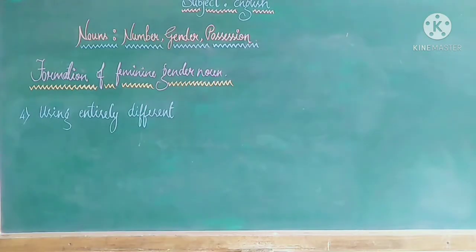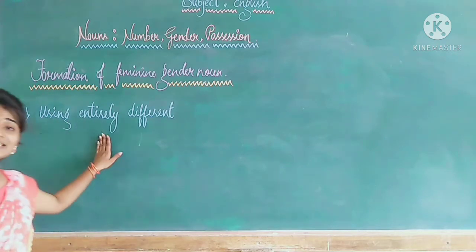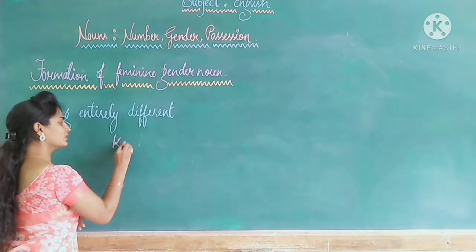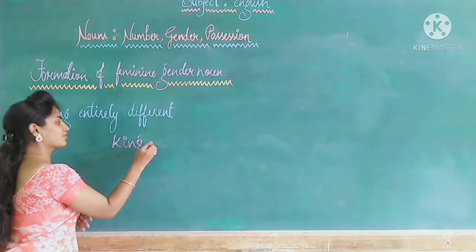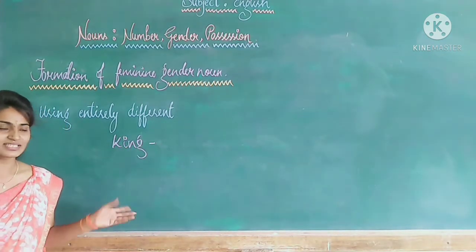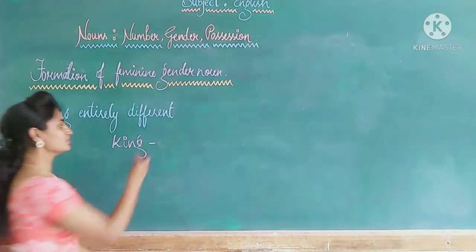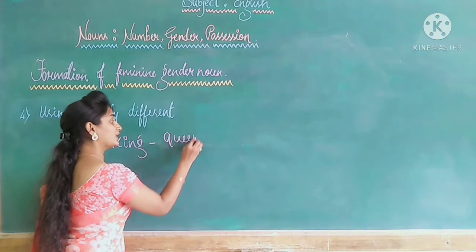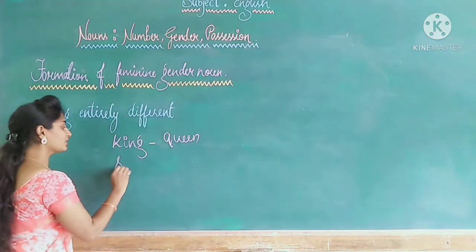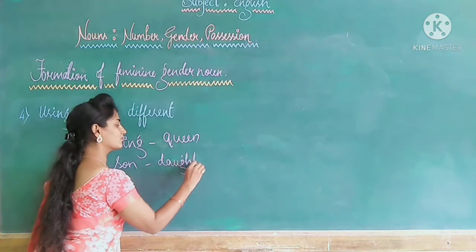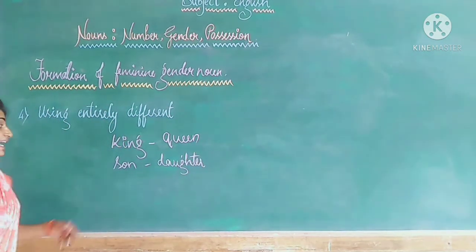Now the fourth one is using an entirely different word. So I'll give an example. King. So there is no adding of ess or a word before or after. So king becomes queen. Son becomes daughter. So entirely different.